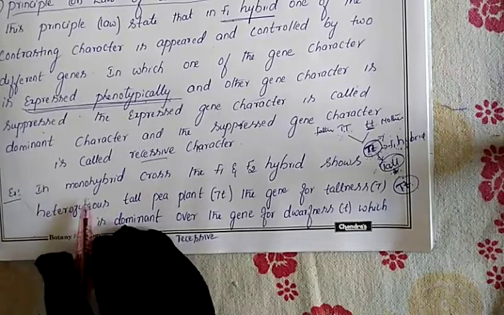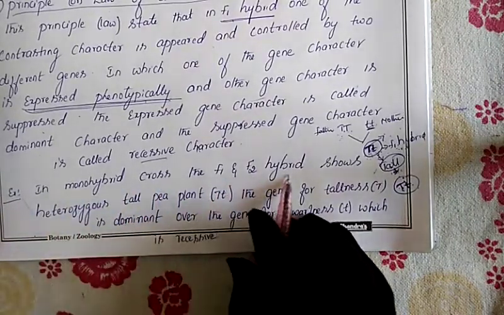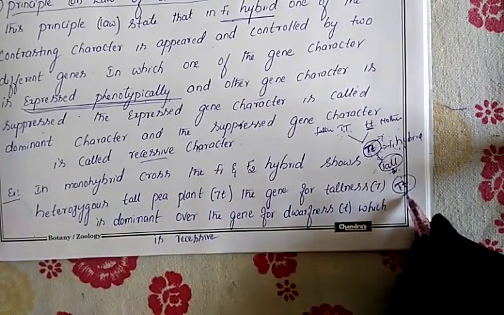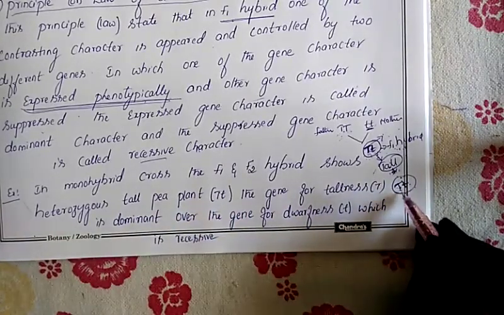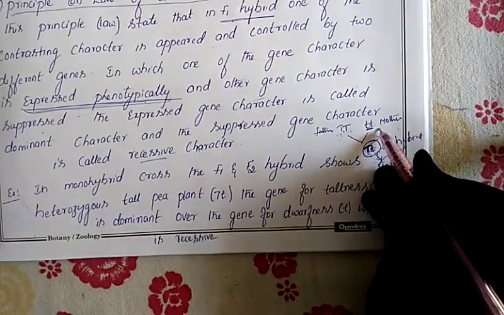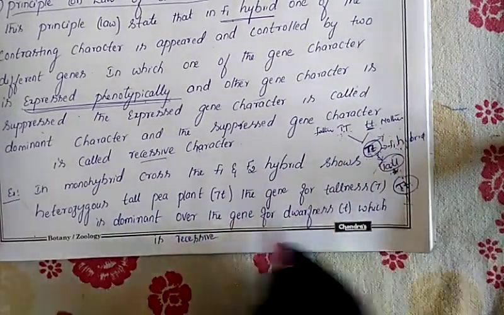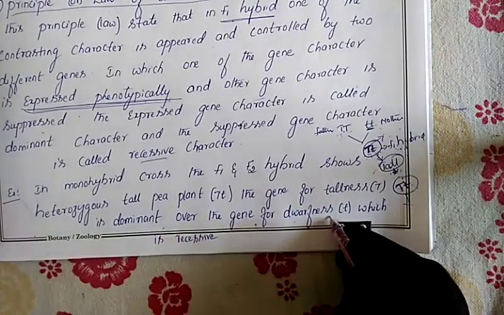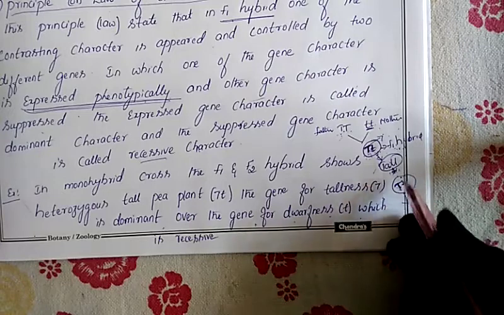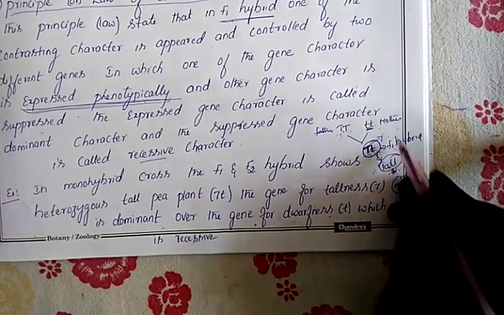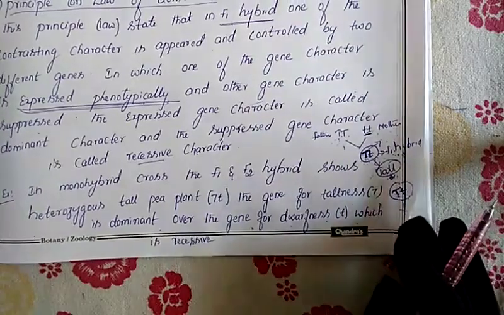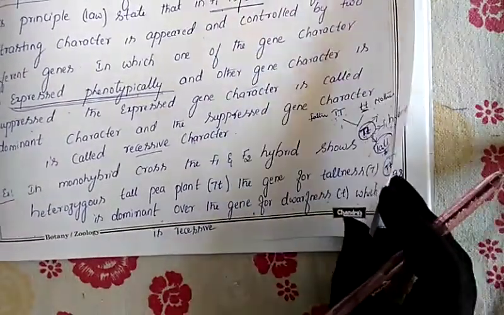An example is also given here: in a monohybrid cross, the F1 and F2 hybrid shows a heterozygous tall pea plant. This is heterozygous because two different alleles are present. This one we call homozygous, and this one also homozygous. The gene for tallness is dominant over the gene for dwarfness. So who is dwarf here? Mother is dwarf. Who is tall here? Father is tall. So this is about the second principle.